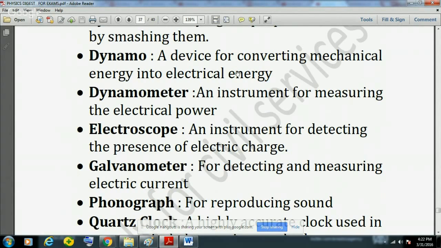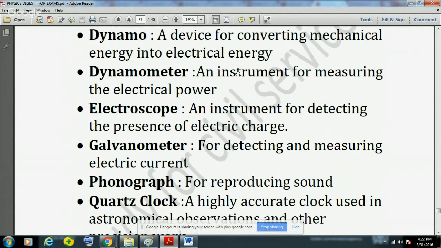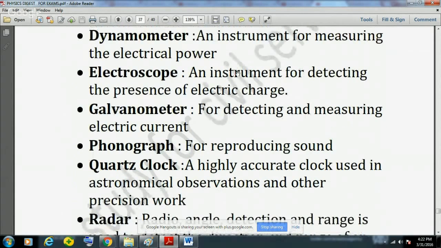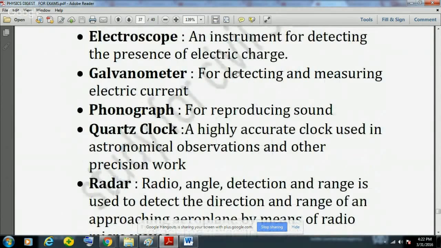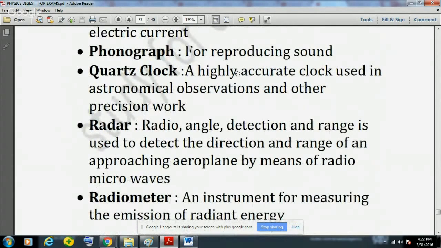These are very important scientific instruments. You must remember this. And dynamo is the most important. It is used for converting mechanical energy into electrical energy. Dynamometer is an instrument for measuring the electrical power. Then electroscope is an instrument for detecting the presence of electric charge. Then galvanometer is used for detecting and measuring electrical current. Phonograph is used for reproducing sound. Then quartz clock is a highly accurate clock used in astronomical observations and other precision work.